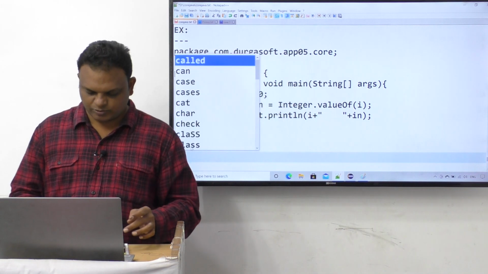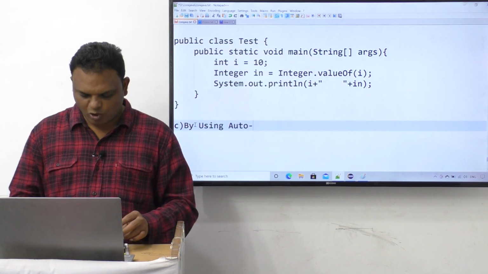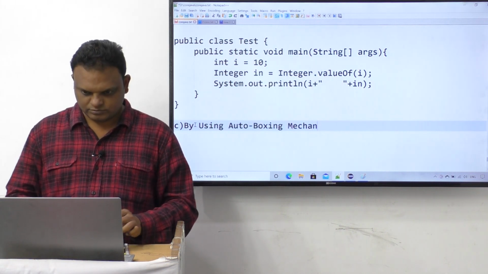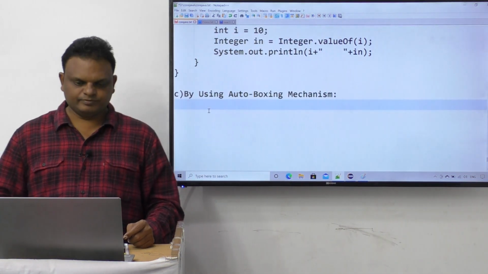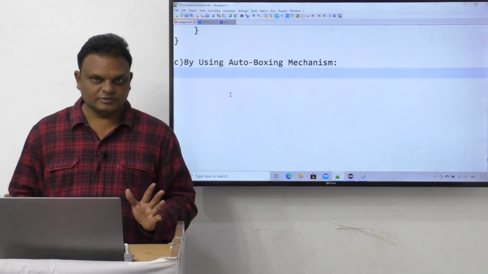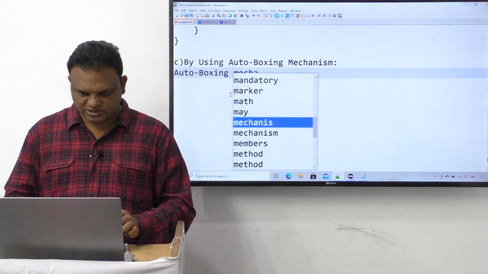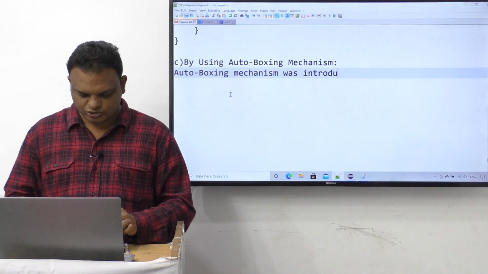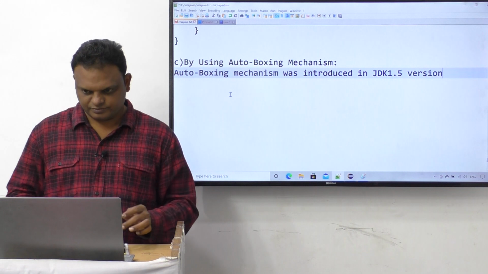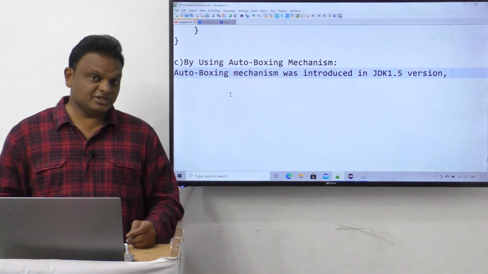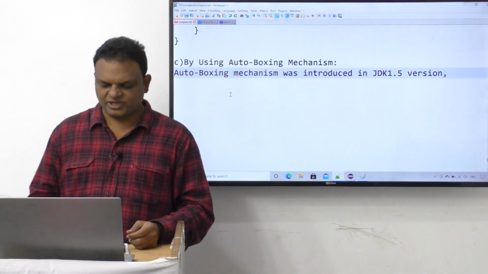Now the third approach is by using the autoboxing mechanism. What is this autoboxing actually? What is the meaning of autoboxing? The autoboxing mechanism was introduced in the JDK 1.5 version, not before that. From 1.5 onwards, autoboxing is available. But what is this autoboxing actually?